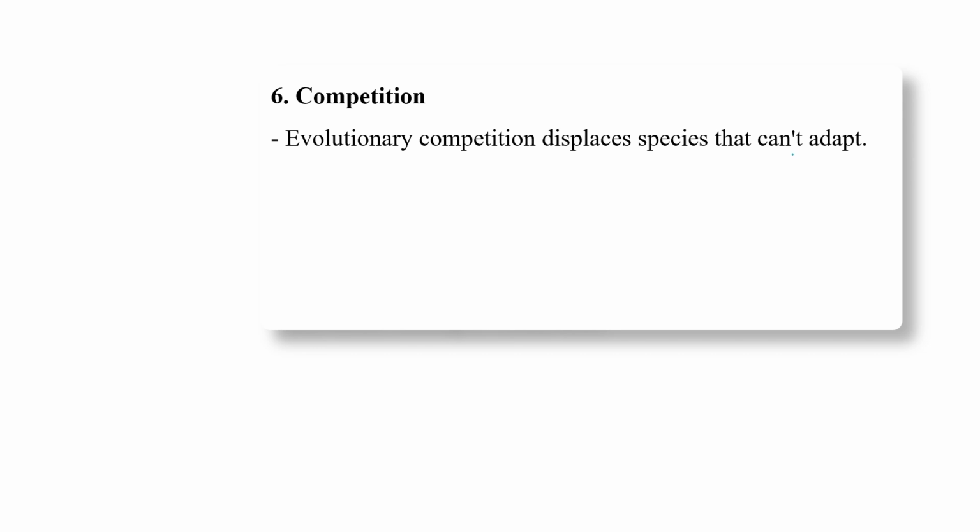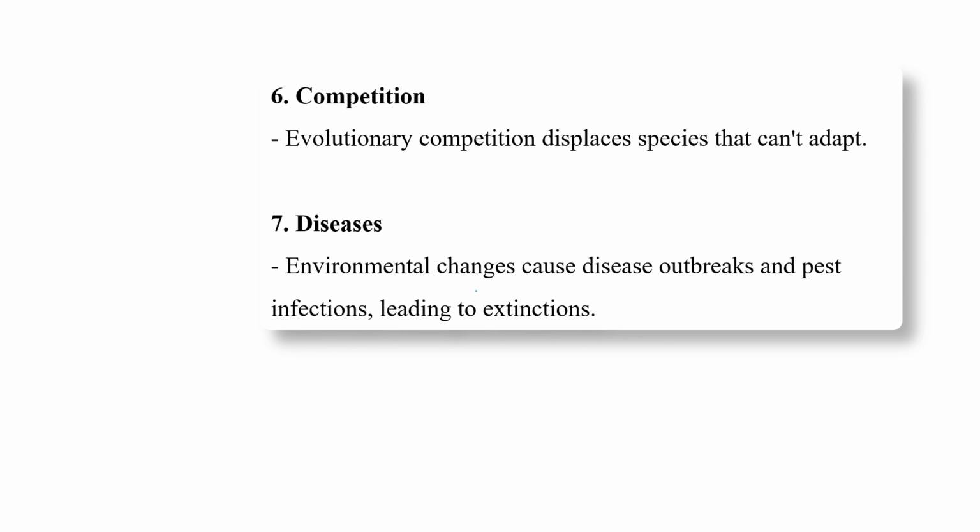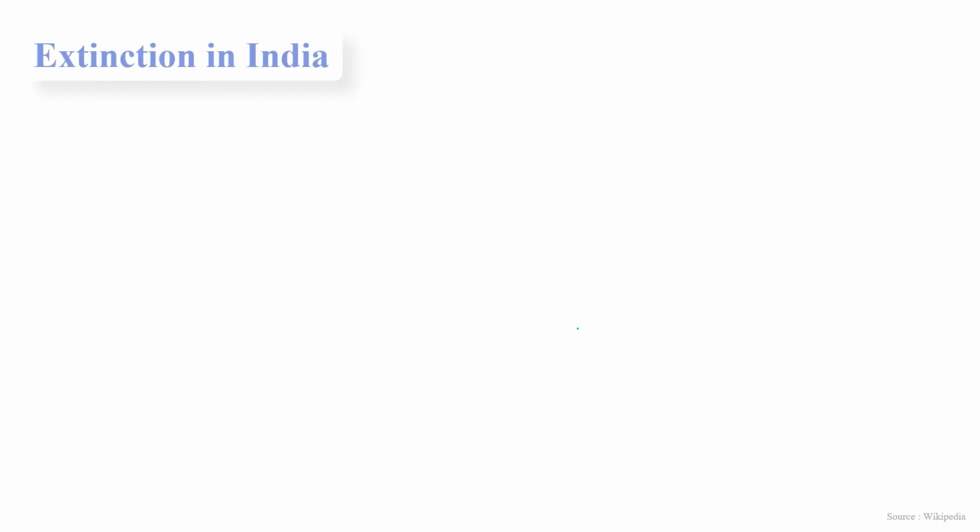So competition occurs between species, and those species that are not able to adapt to the environment disappear. The next reason is disease. Environment changes cause disease outbreaks and pest infection, leading to the extinction of many species. So these are the reasons.